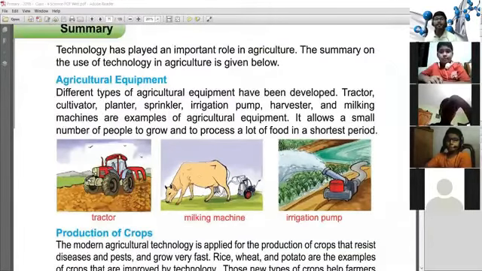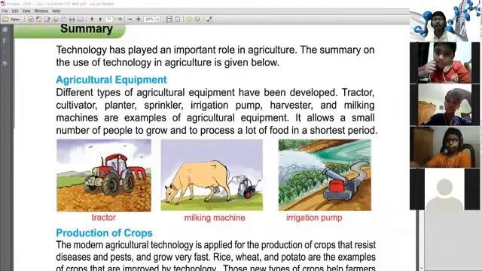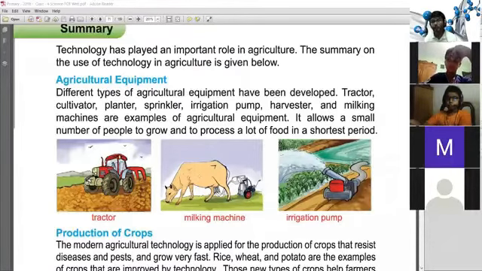Technology has played an important role in agriculture. The summary of the use of technology in agriculture is as follows. Different types of agricultural equipment have been developed: tractor, cultivator, planter, sprinkler, irrigation pump, harvester, and milking machine are examples of agricultural equipment. They allow a small number of people to grow and process a lot of food in the shortest period.